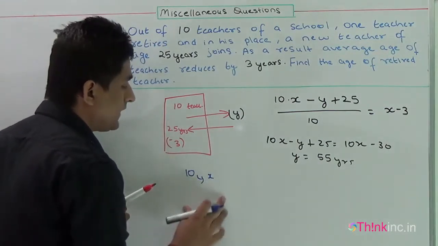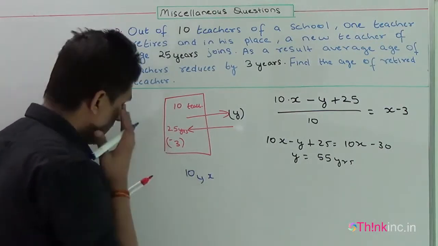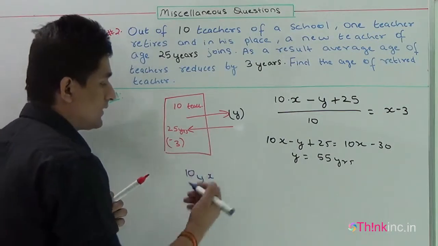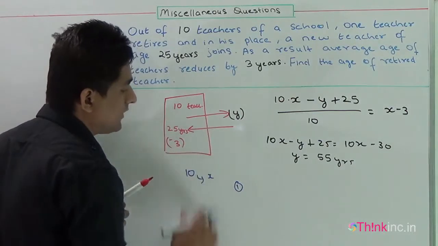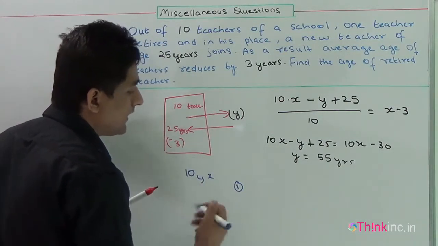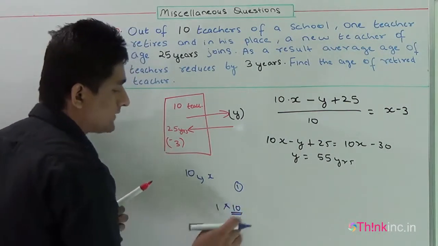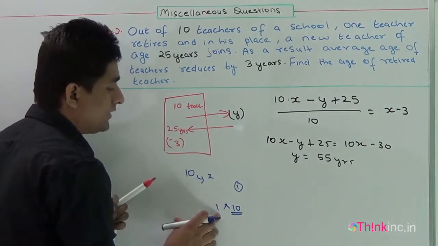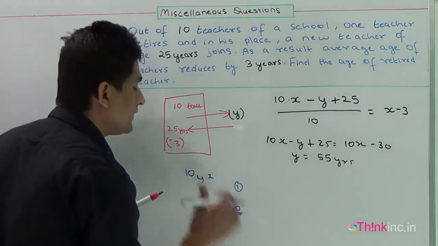Okay. And if I am changing the average age of the teachers by 1 year, that means I am giving 1 year to all the teachers. That means I am increasing the age of all the teachers by 1 year. Then the net change in the sum of the ages of all the teachers will be 10 years. That is 1 into 10, as the number of teachers is 10 and I am changing the average by 1 year.